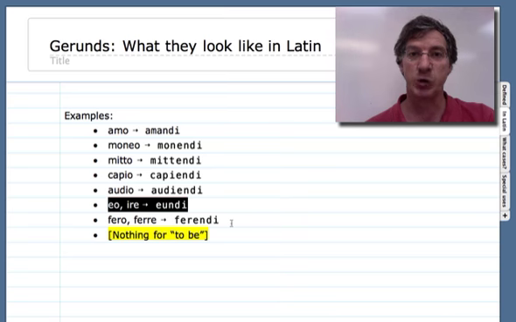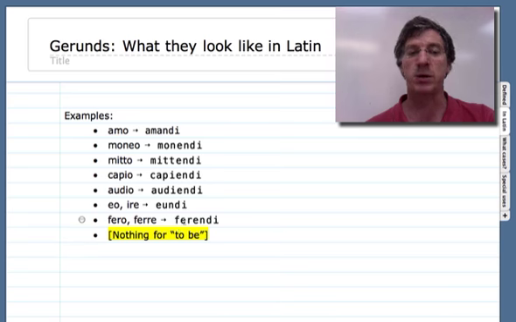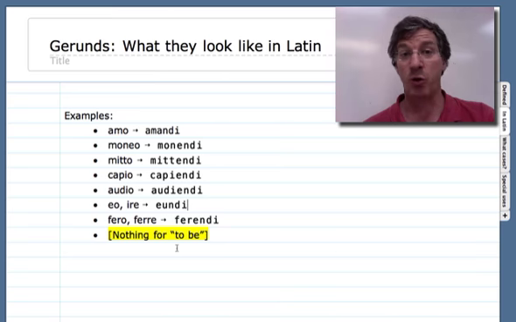It goes to eundi, so it's well worth knowing. Fero, ferre, as an irregular verb, actually turns out not to be that irregular in the gerund. The verb to be, there's no gerund for it. Being nice, they would find a different way to do that. They wouldn't use a gerund to do that.